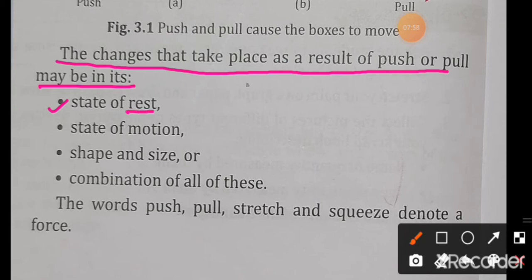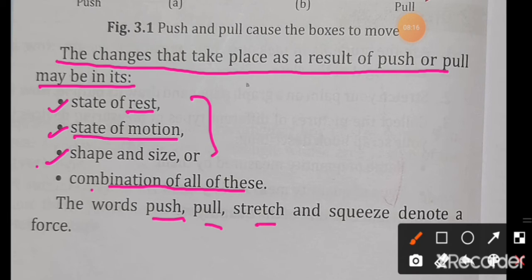The next change is in the state of motion. Next is shape and size, or a combination of all these. The words push, pull, stretch and squeeze all denote a force.